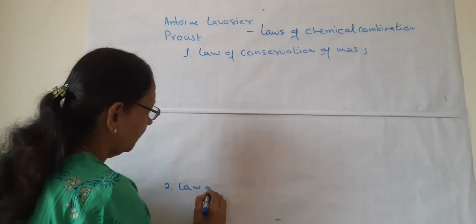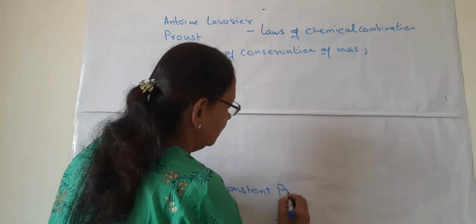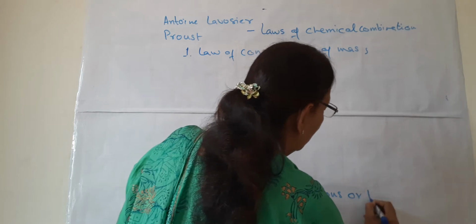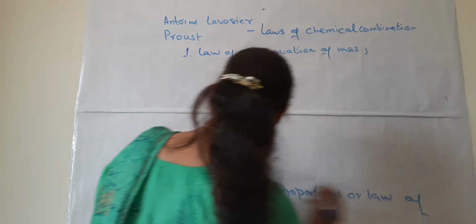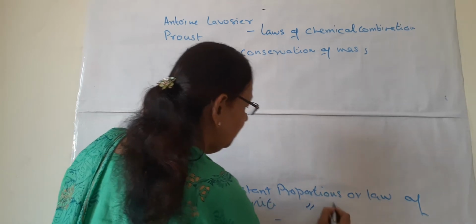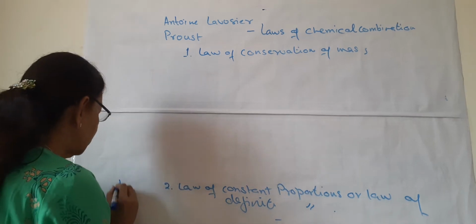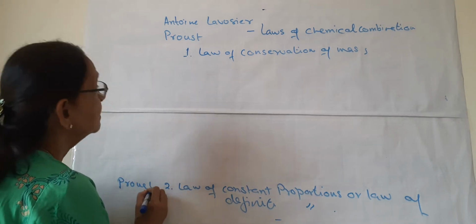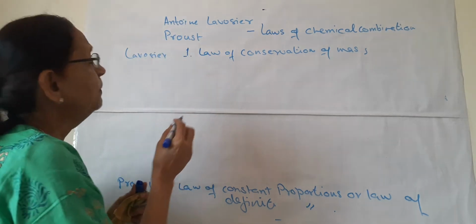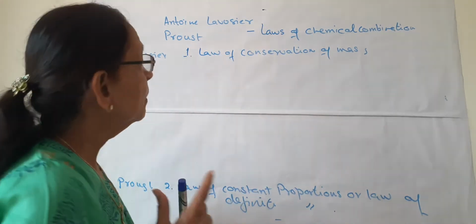Law of constant proportions, or law of definite proportions. So this is the second law. This law is given by Proust mainly, and the other law is given by Lavoisier, though both of them worked together to establish the laws of chemical combination.